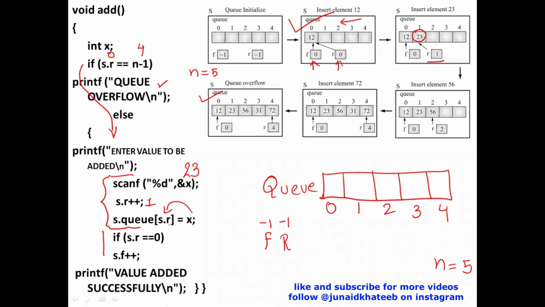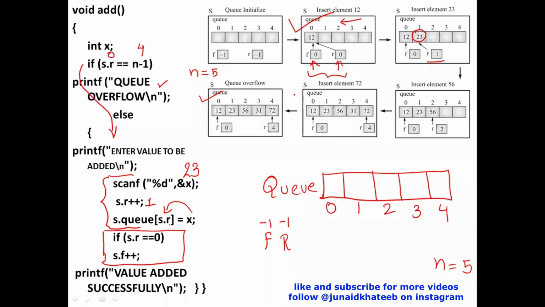Now, this is the exception that I'm talking about. Now, please understand what exactly is this. Now, look at this. Just now, when I added the value over here, front was 0, say, and rear was 0. Then when I wanted to add value 23, I incremented rear and I've got this value 23 here. See, when I'm adding a value at the end of this particular queue, only the rear pointer will move. I'm not required to touch the front pointer at all.